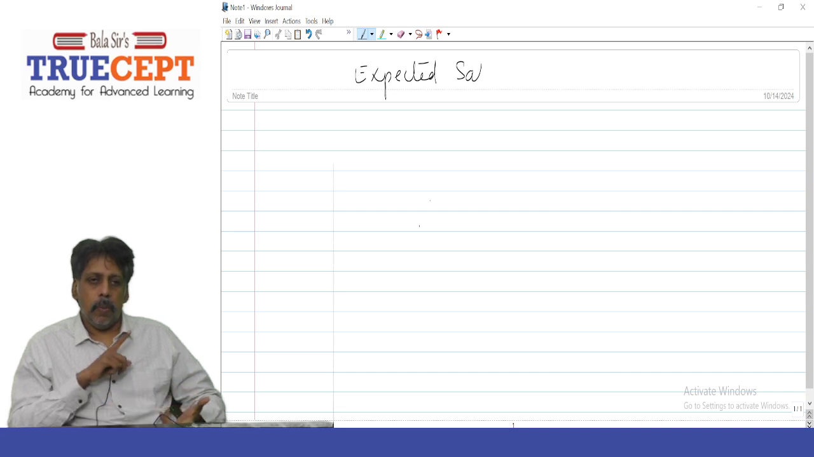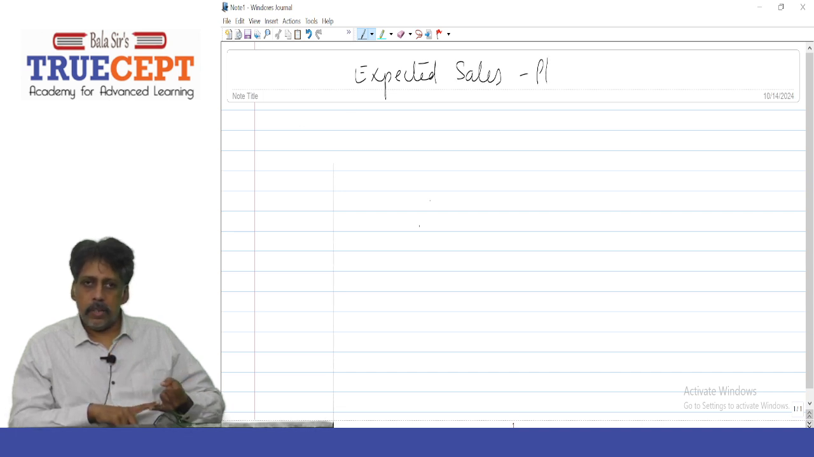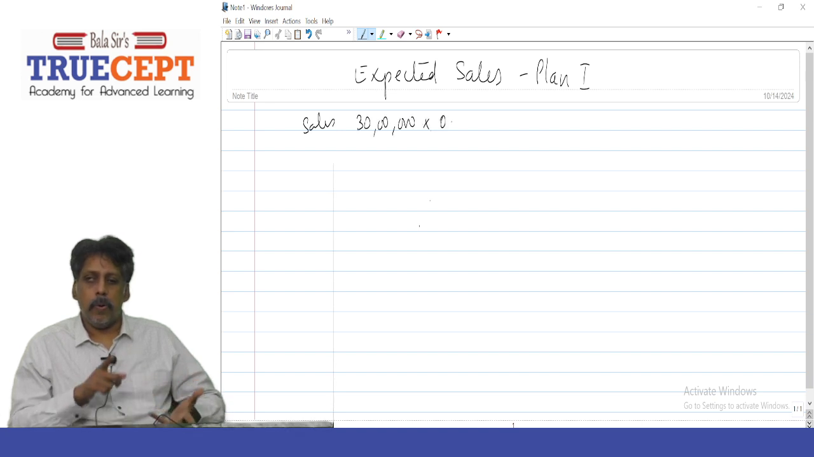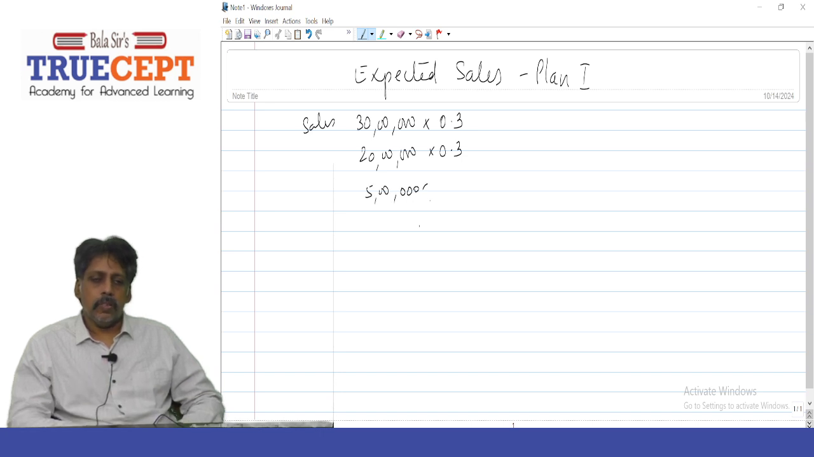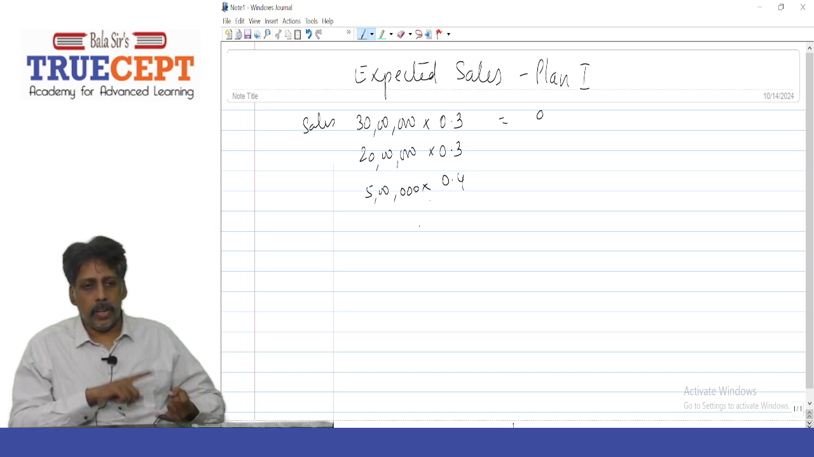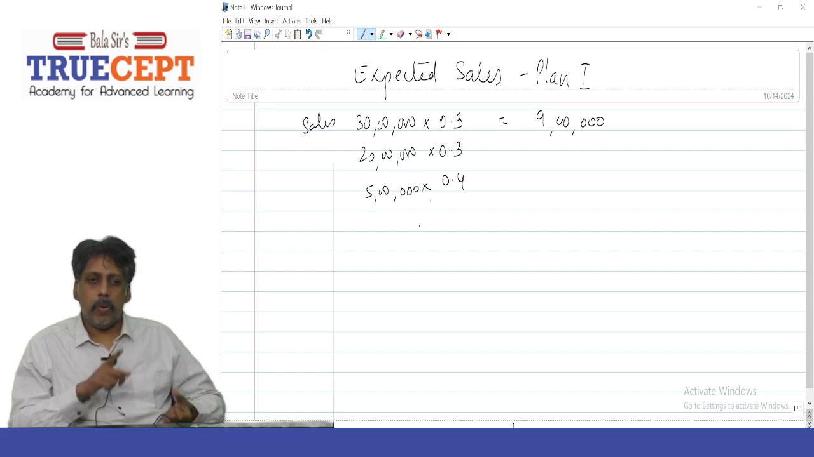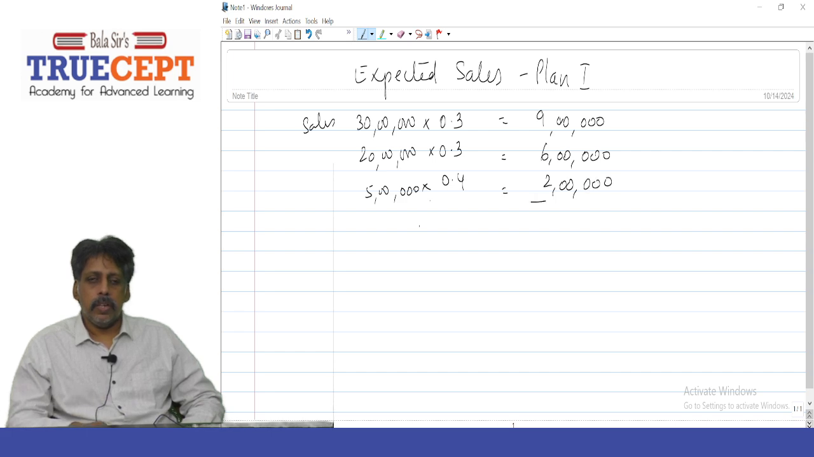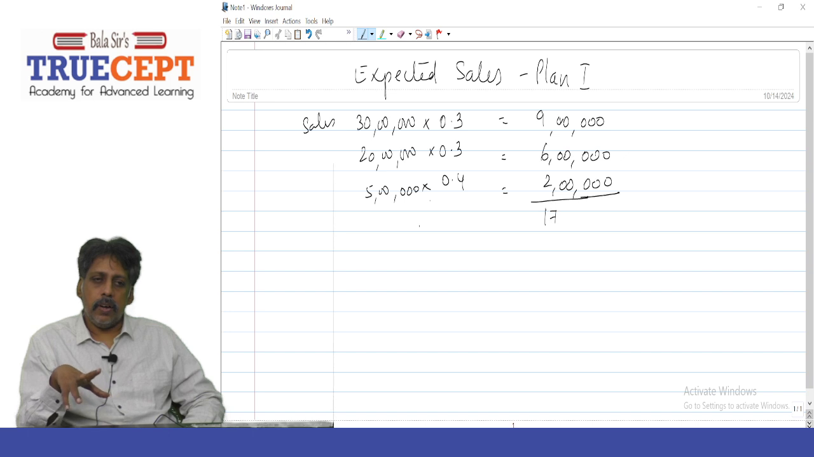Now for plan 1 it is rupees 30 lakh into 0.3, plus rupees 20 lakh into 0.3, plus 5 lakh into 0.4. So what is 30 lakh into 0.3? 9 lakh. And 20 lakh into 0.3? 6 lakh. And 5 lakh into 0.4? 2 lakh. Add up all the 3, how much do you get? You get 17 lakh rupees as your expected sales.